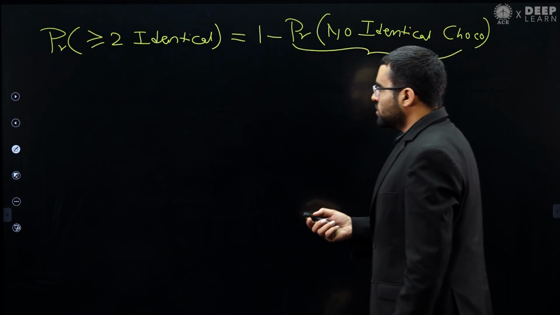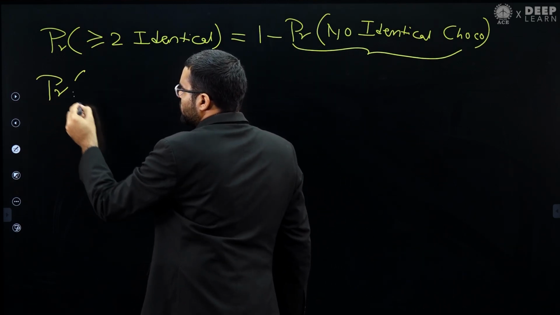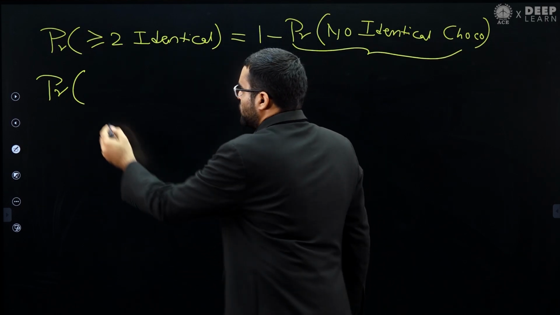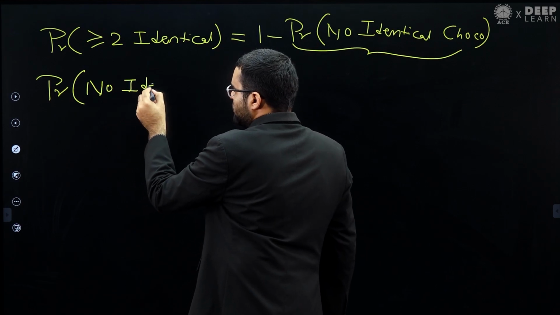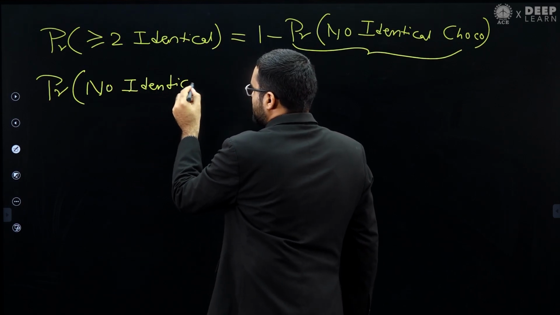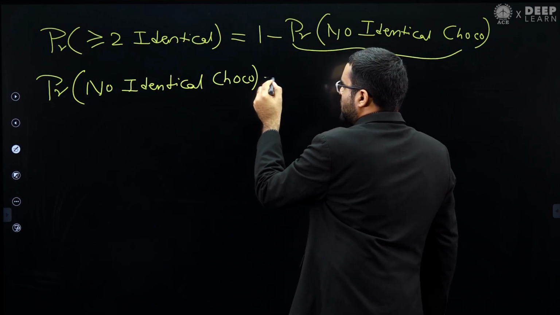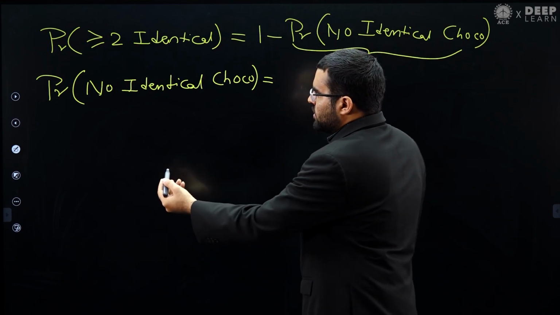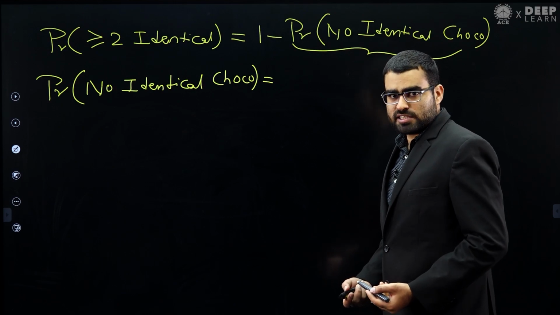Now what will this be? We want to find the probability that from each bag we are picking a different chocolate. So no identical chocolate. It will be the number of favorable cases divided by the number of total cases.